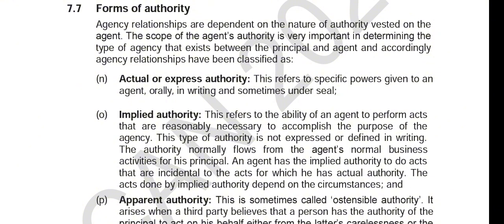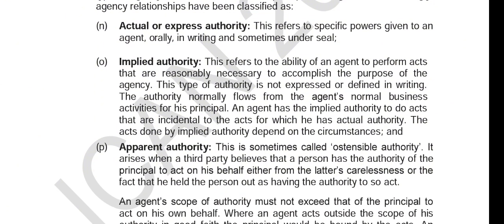Let me also paint an example. Let's say real estate agents are given authority to sell a property. The authority was to sell the property, but they also have an implied authority to enter that property and look around, check what amenities and other facilities are there, to aid them in selling it. I don't know if this makes sense.